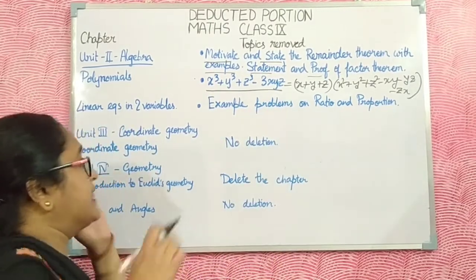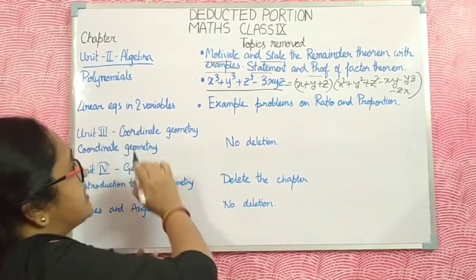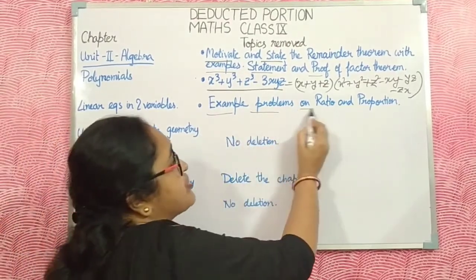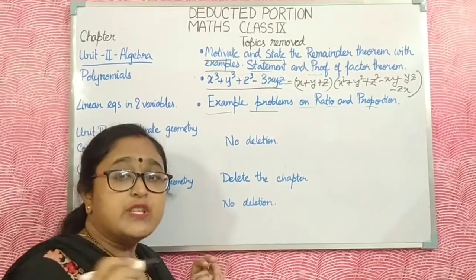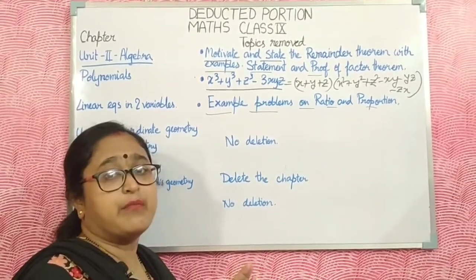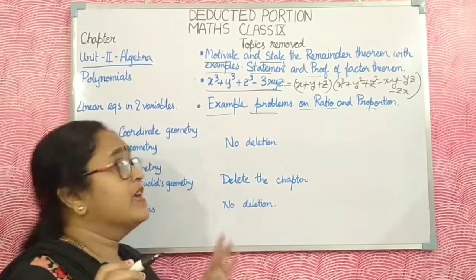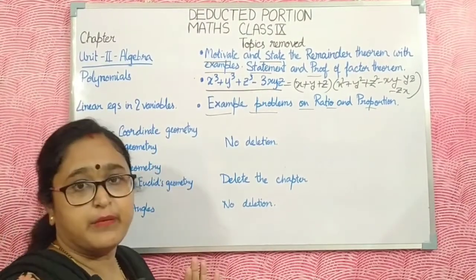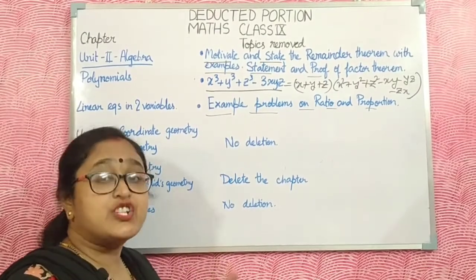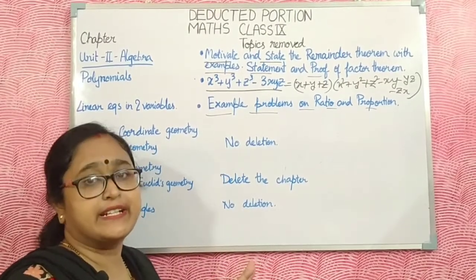The next one is linear equations in two variables. The example problems on ratio and proportion are deleted from linear equations in two variables.